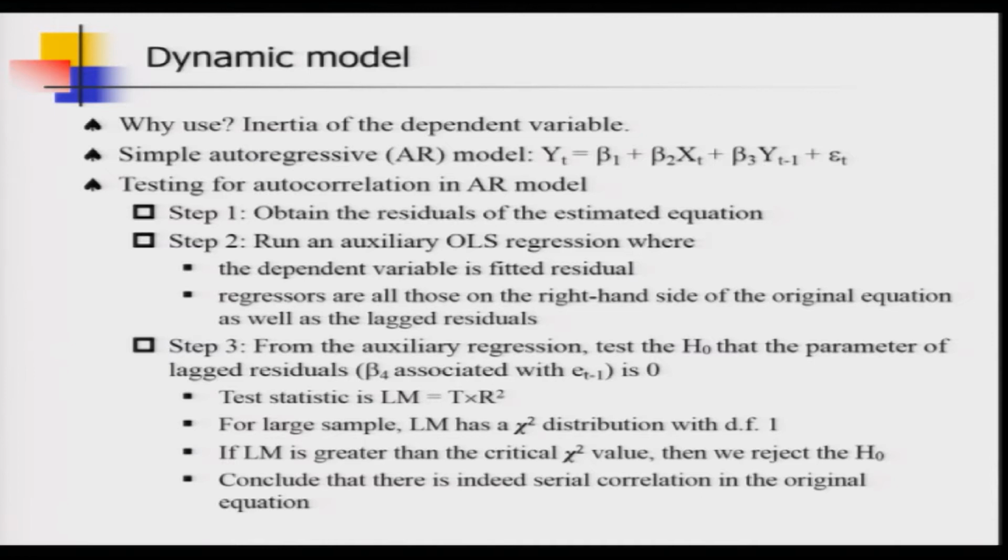So, how do we test for autocorrelation? Note that in the last lecture we learnt about a test, the Durbin-Watson test, right. Can I make use of that test here? The answer is no. Why?